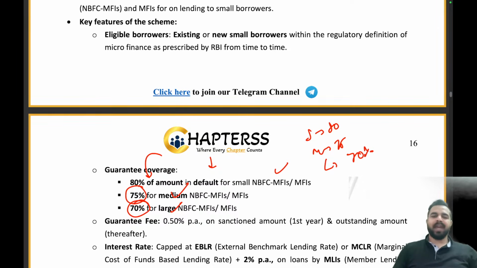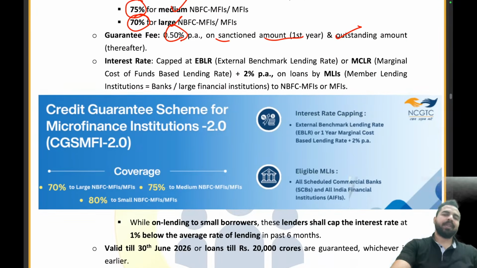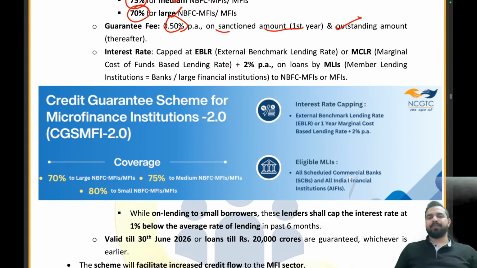That's all. And the guarantee fee will be 0.5% per annum on the sanctioned amount in the first year and on the outstanding amount thereafter. What will be the guarantee fee? The guarantee fee will be 0.5%, and the interest rate, my dear friends, will be capped at the external benchmark lending rate or the marginal cost of funds based lending rate plus 2% on the loans by the member lending institutions. Member lending institutions are banks, large financial institutions, NBFCs, and MFIs. Clear everyone?